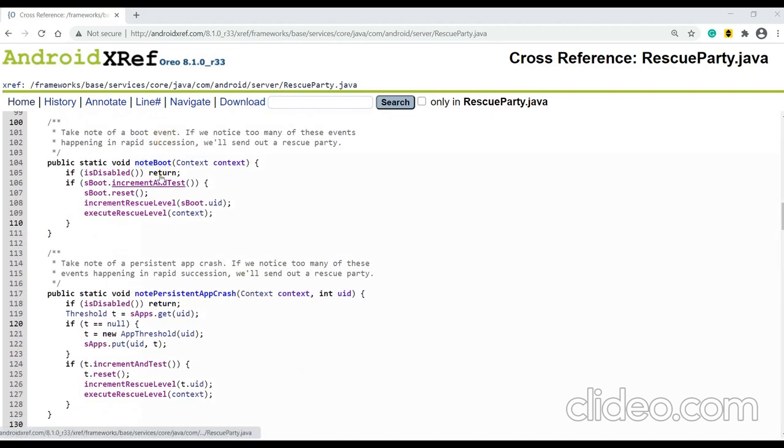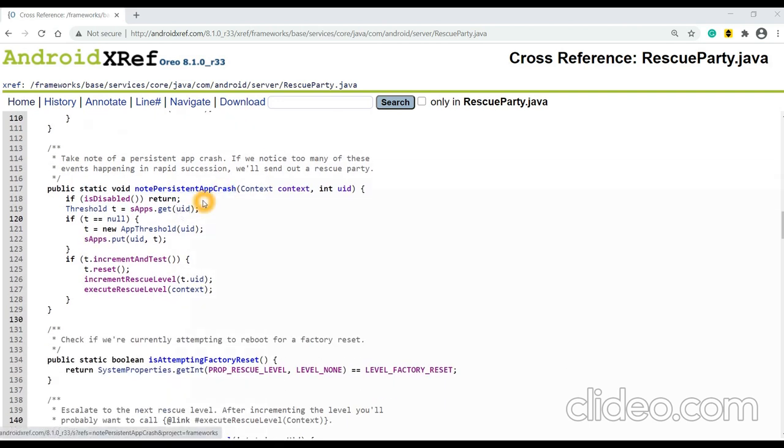After that, we have a function to take note of the boot event. Here, as I already told, if the system server or any system core component boots 5 times in 5 minutes, rescue party will be triggered. So here the counting will begin. Here, for any app crash or system UI crash, that part will happen here. If there are too many UI crashes happening in rapid succession, we will send out a rescue party.